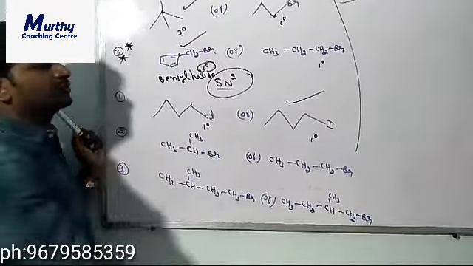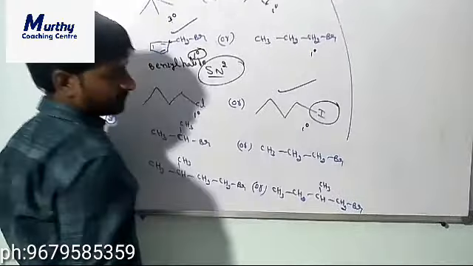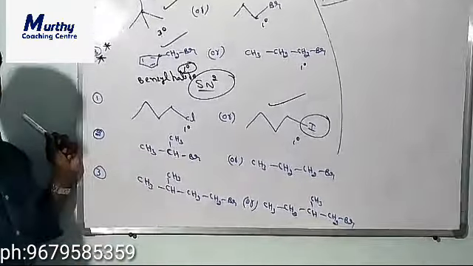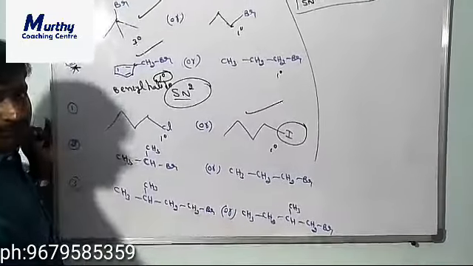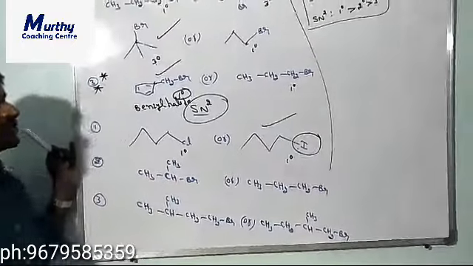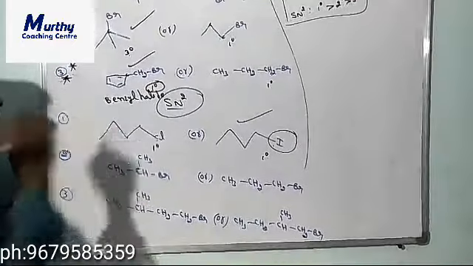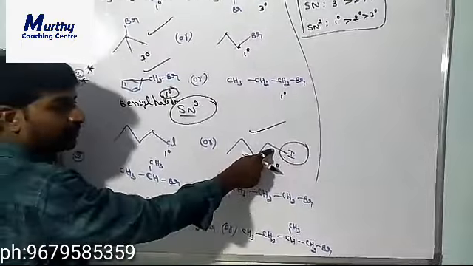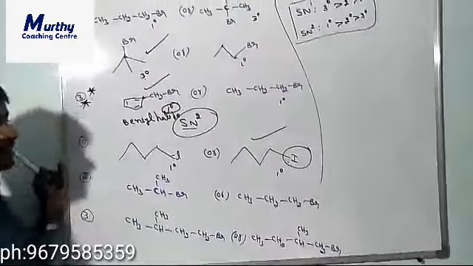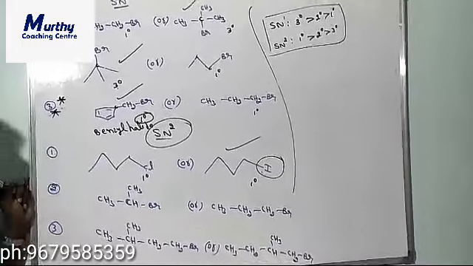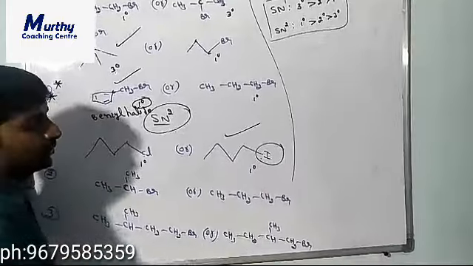Here, iodine is larger in size and is easily eliminated, meaning it is a better leaving group. Iodine is larger in size, so I minus is a better nucleophile. So that's why the iodine compound is more reactive than the fluorine compound. Both are primary, but the iodo compound is more reactive because iodine is larger in size. So that's why that is more reactive.